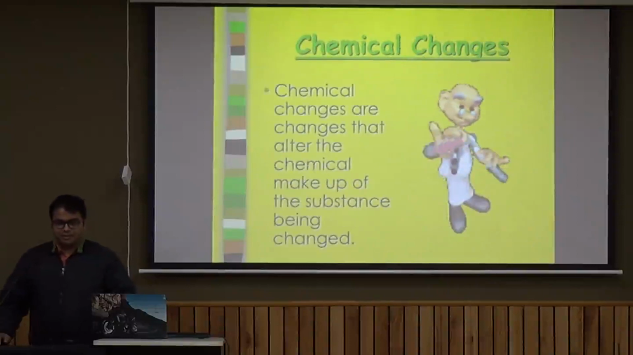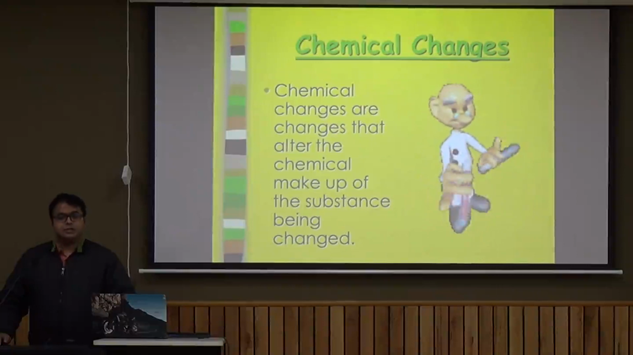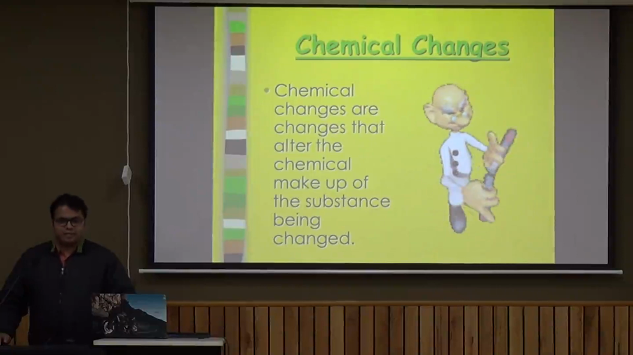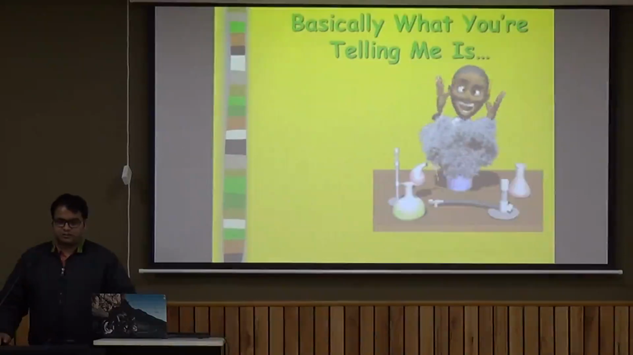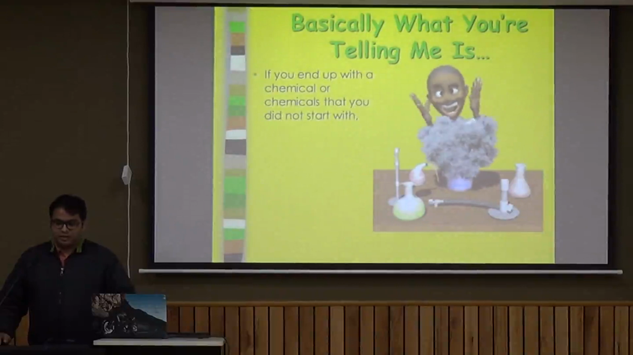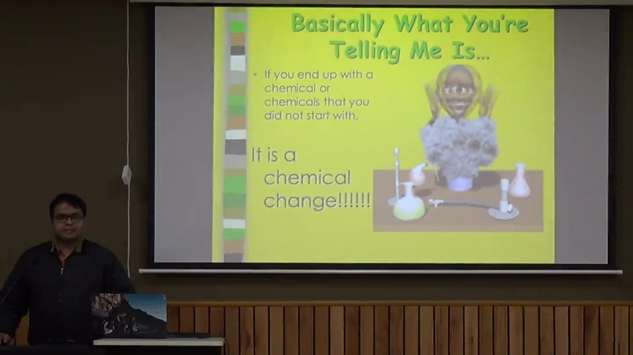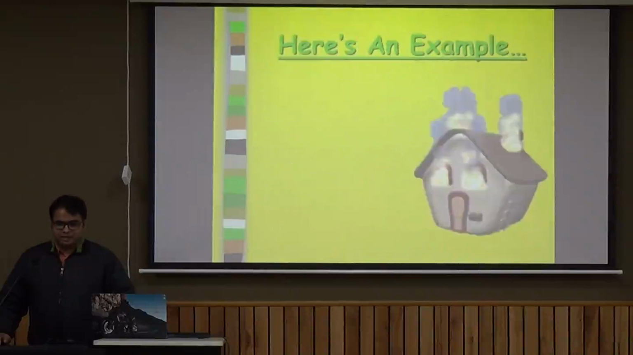Now chemical changes. Chemical changes are changes that alter the chemical makeup of a substance, that is the chemical formula. When a chemical reaction takes place, the chemical formula of the substances involved is changed. Now what do we mean by this? If you end up with a chemical or chemicals that you didn't start with, that is, we start with something and end with something else, yes, it's then a chemical change.